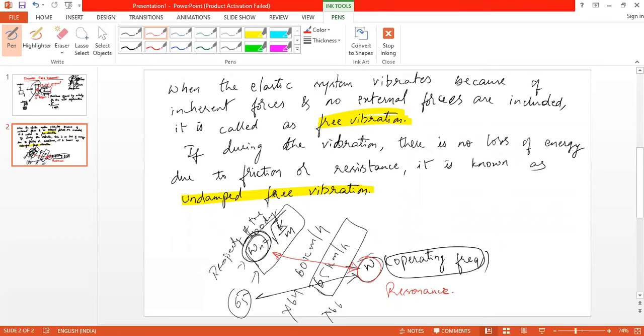Okay, so what should we do? We do not want resonance to happen. It should be more or it should be less than. So we should avoid the matching of operating frequency with natural frequency. So if I want to avoid the matching, then I should know the natural frequency of the system or the body.